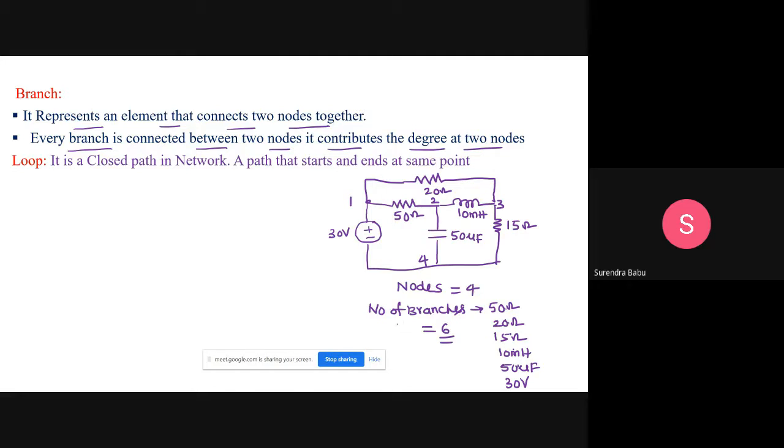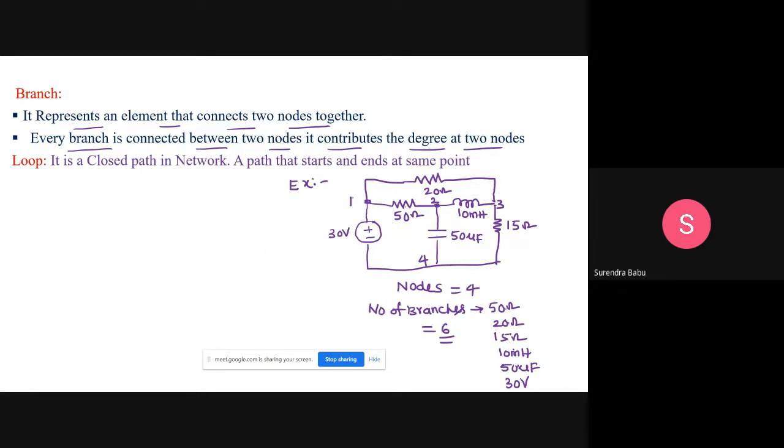The number of nodes equal to 4. Is it clear, friends? Just I am giving this example. And I given here every branch is connected between the two nodes. It contributes the degree at two nodes. This branch will contribute the degree at this node, and same branch will contribute the degree at this node.